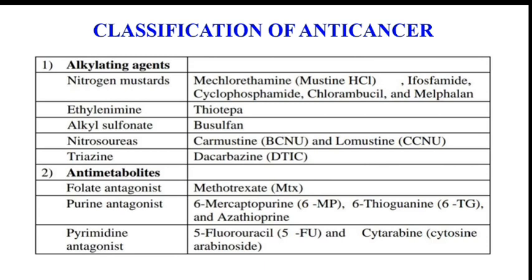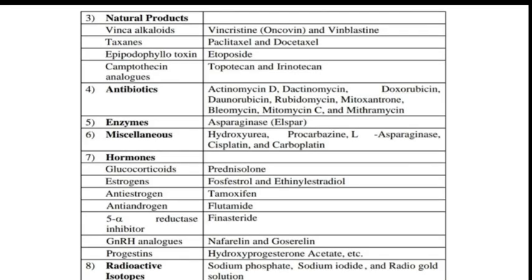Classification of anti-cancer drugs. Today we will discuss four main classes, that is alkylating agents, antimetabolites, natural products and antibiotics. Here are some other classifications also, that is enzymes, miscellaneous drugs, hormones and radioactive isotopes.